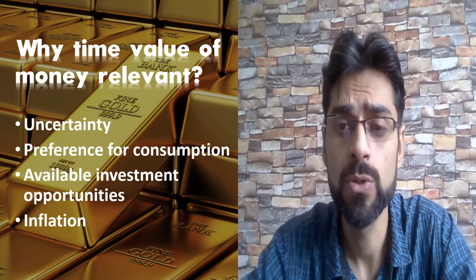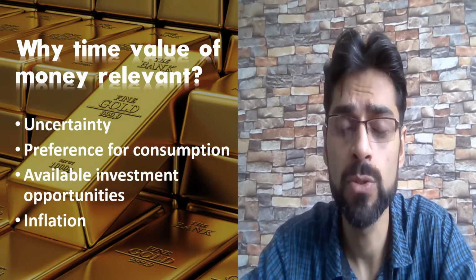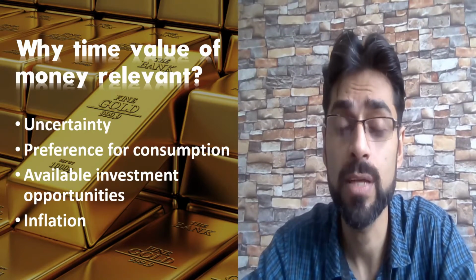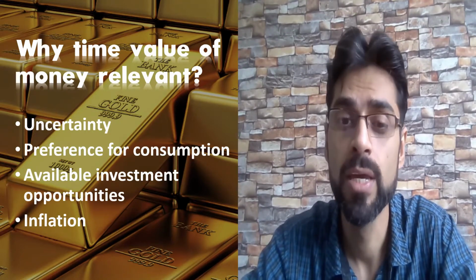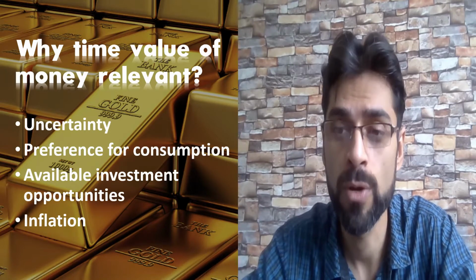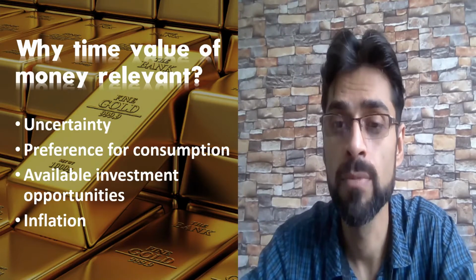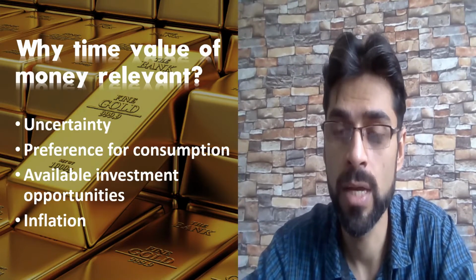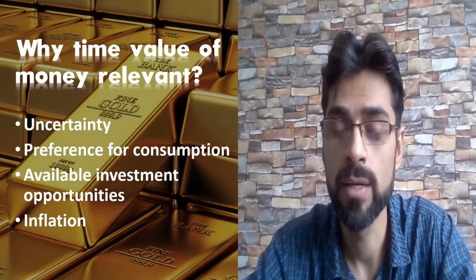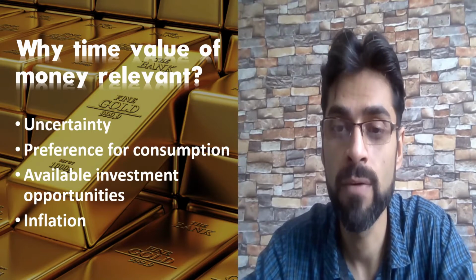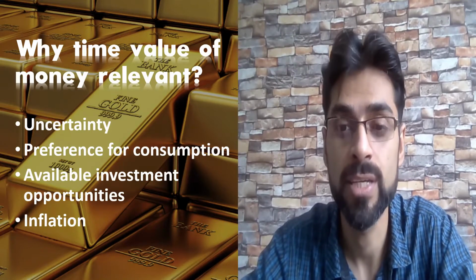Then preference for consumption: your preference at this point of time may change. Suppose you want to consume that money to buy some fixed asset for yourself, and later on after 1 year you may not require that, so your preference may change with time.